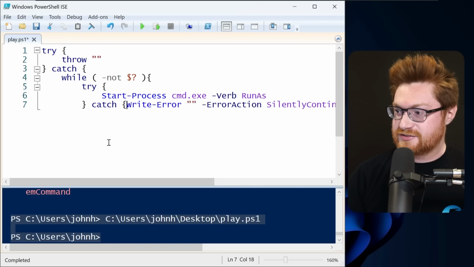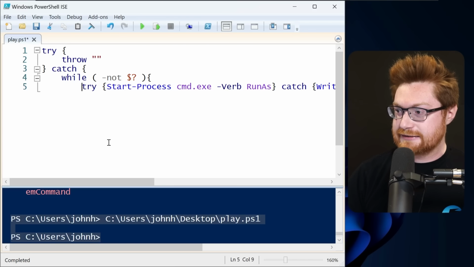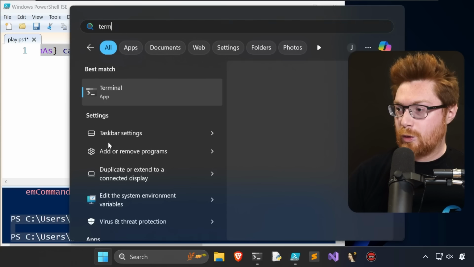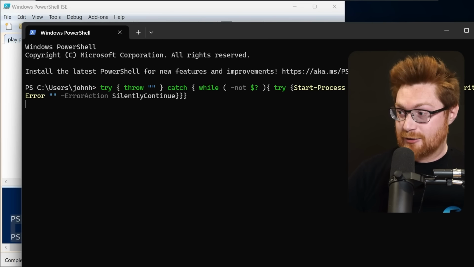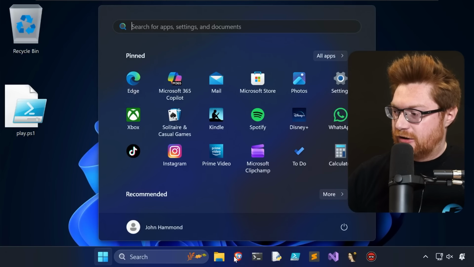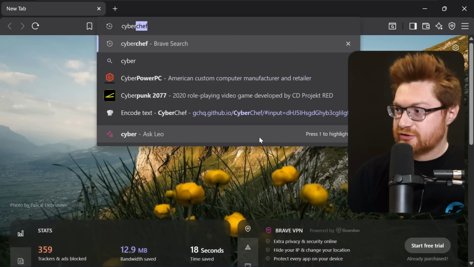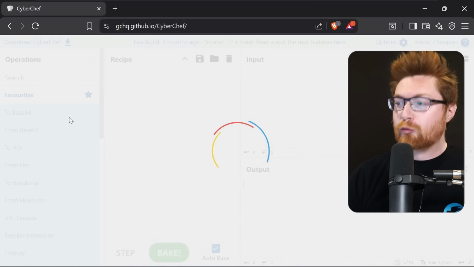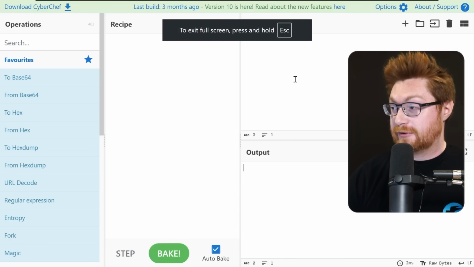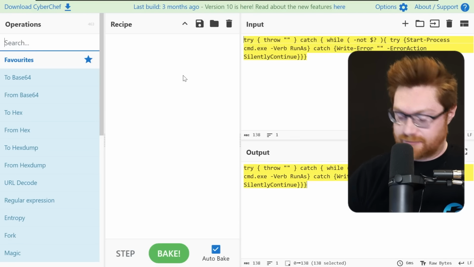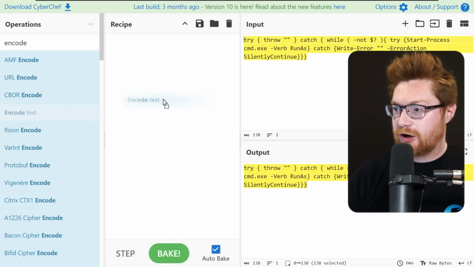We could kind of minify this and make it all one little line. That way, we just copy and paste this little thing, no matter what or where we are, running in PowerShell context, it works. There's our UAC prompt to fire off whatever payload we might like. And now that we have that all on one line, well, we certainly could just like base64 encode that so that we'll have like a readily armed quick little one-liner from no matter where we execute this, whether it's command prompt, whether it's the run dialog box or anything, it should still fire off.